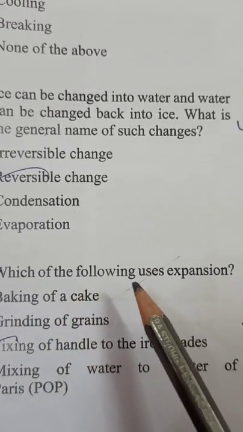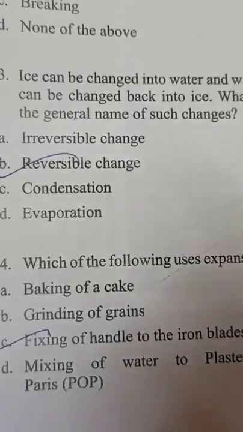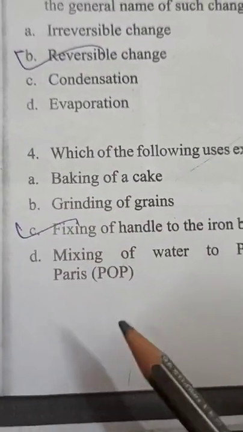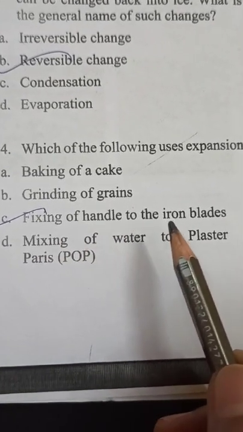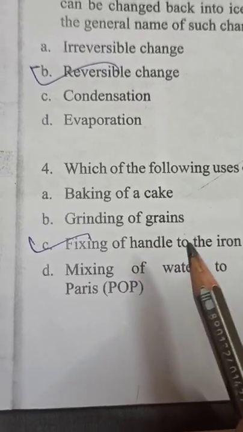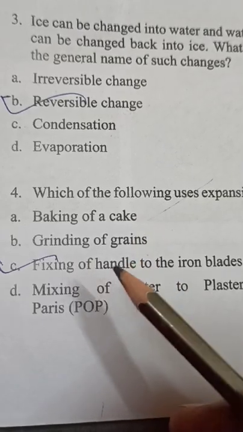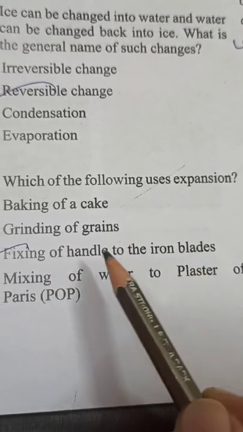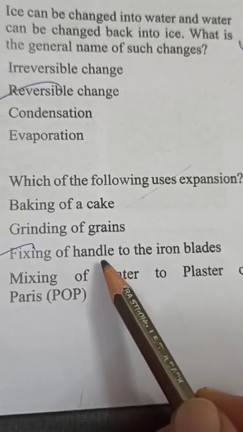Fourth, which of the following uses expansion? We have studied expansion and contraction in this chapter. So children, fixing of handle to the iron blades. This option fits this question. Here we use expansion when we fit the iron blades into the handle.